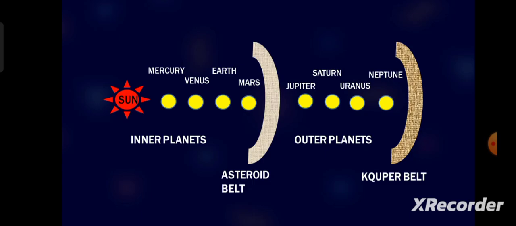The first four planets that lie before the asteroid belt are the inner planets, and the four between the asteroid belt and the Kuiper belt are known as outer planets. This is the basic structure of the planets around the Sun. I have put them in equal size and space, but they are not actually like that, it is just a visual representation.